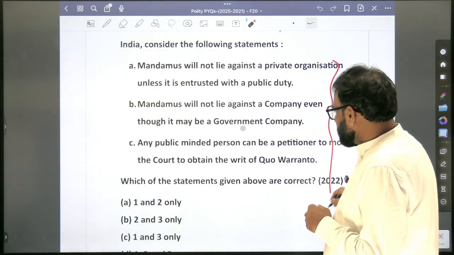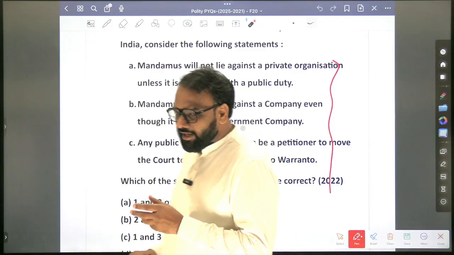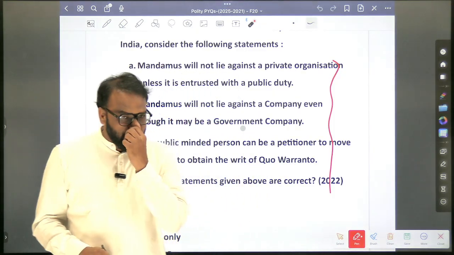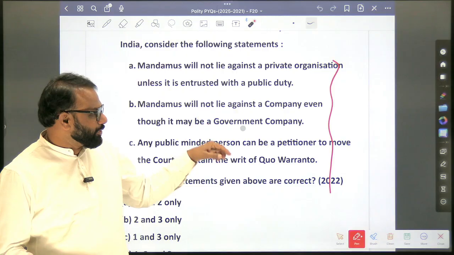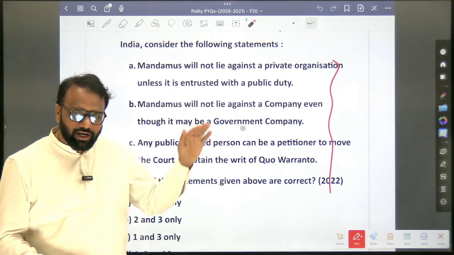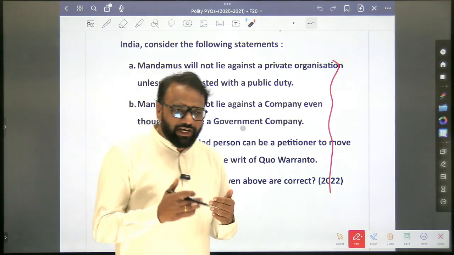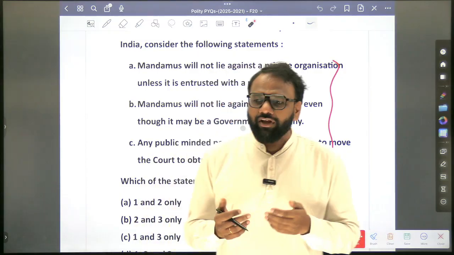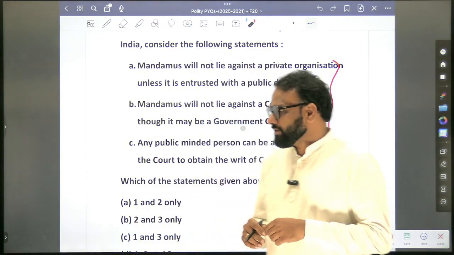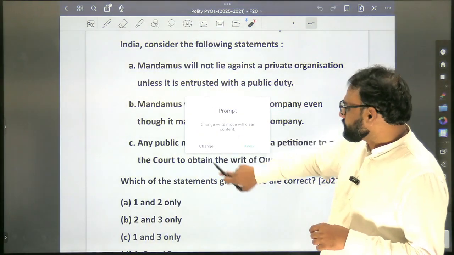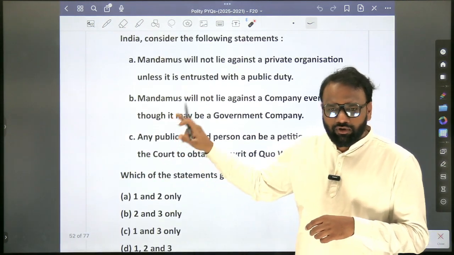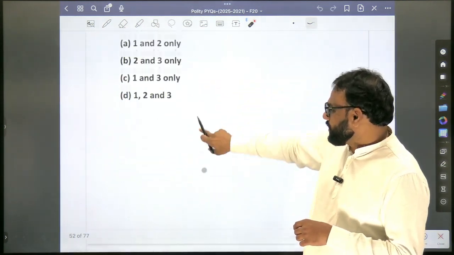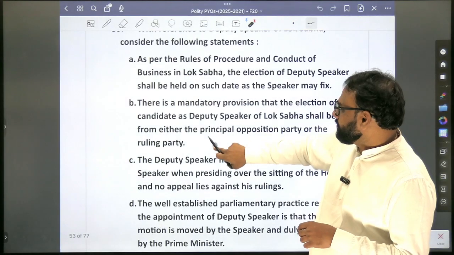So see here, as it is verbatim from Lakshmikant, if you read, sometimes you will not be able to answer the question. But at least by using some points, by using the fourth point, by coming to a conclusion that the second point is wrong, you can arrive at the answer. So relatively, when you compare to the 2023 paper, 22 was easy. So in this context, what will you do? You will prepare all of them again: mandamus, quo warranto, certiorari, prohibition, all of them.